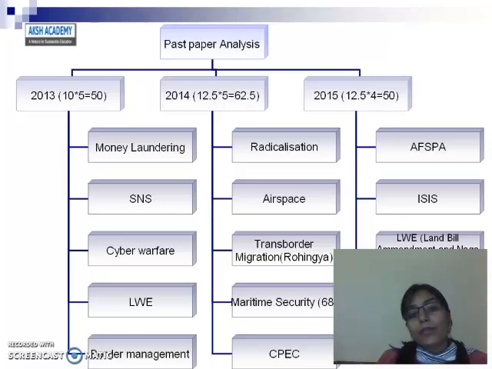In 2014, in the trend analysis, there were a total of 5 questions of 12.5 marks each, and a total of 62.5 marks of questions from this subject. The questions were from radicalization, airspace, trans-border migration, maritime security and the China-Pakistan Economic Corridor. You will see that in 2014 these 5 topics were in the current affairs news. That is why the questions were asked from these topics.